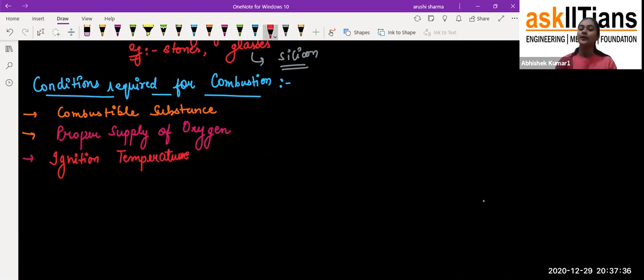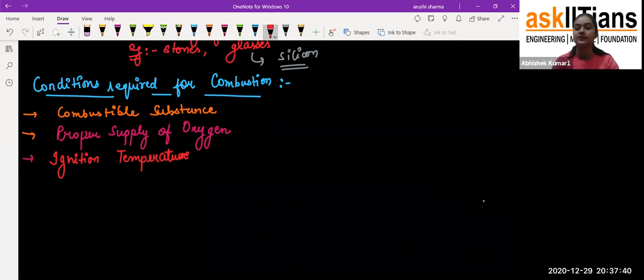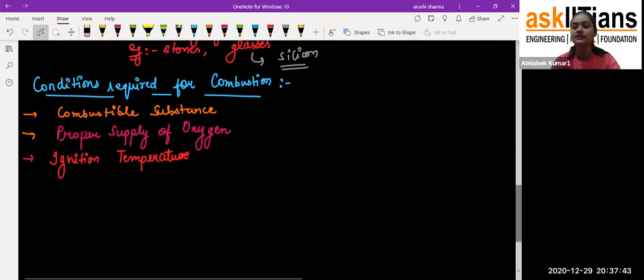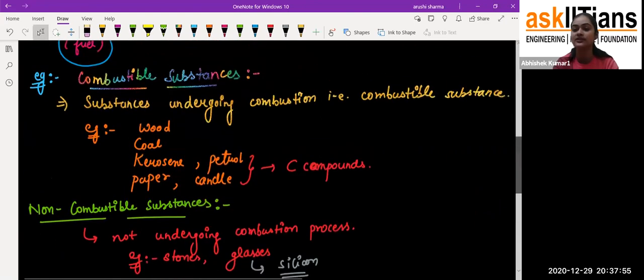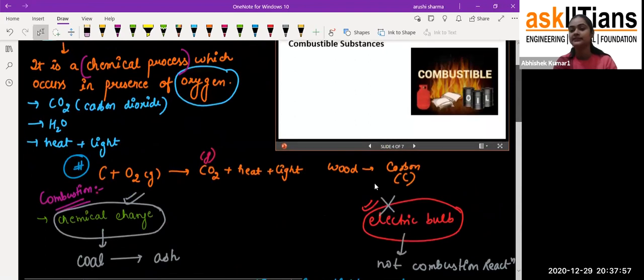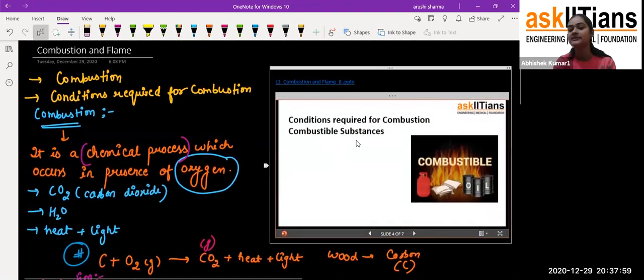Okay, so one by one we'll complete these requirements which we required for combustion. First of all, the first point is the combustible substances, and we have done with it. The substances which can undergo combustion are called combustible substances. And I have shown you a picture also here: the condition is that we require combustible substances.